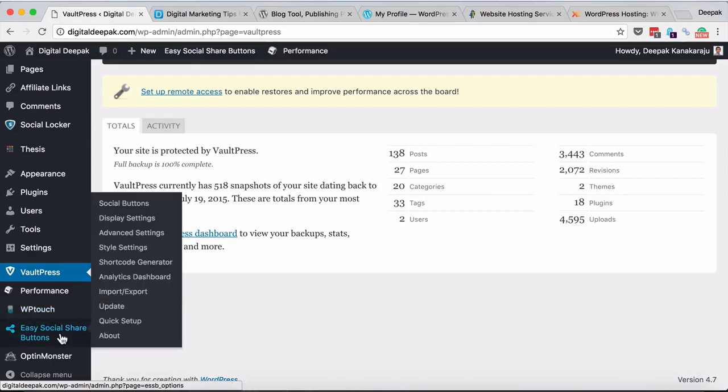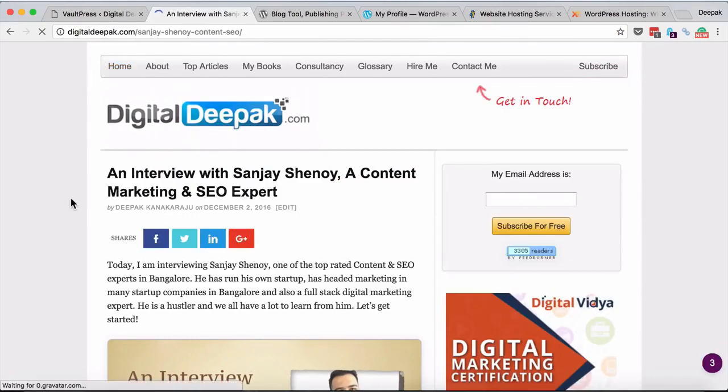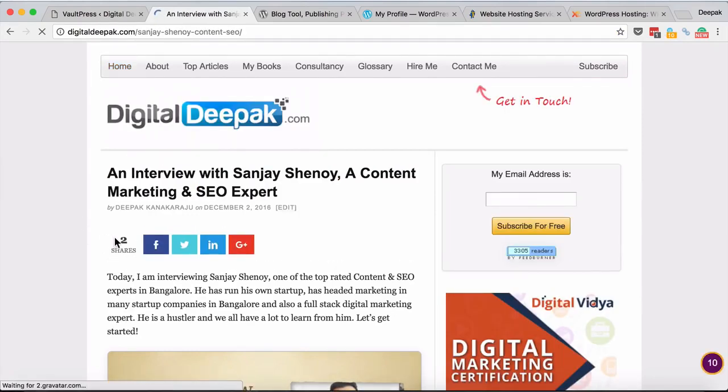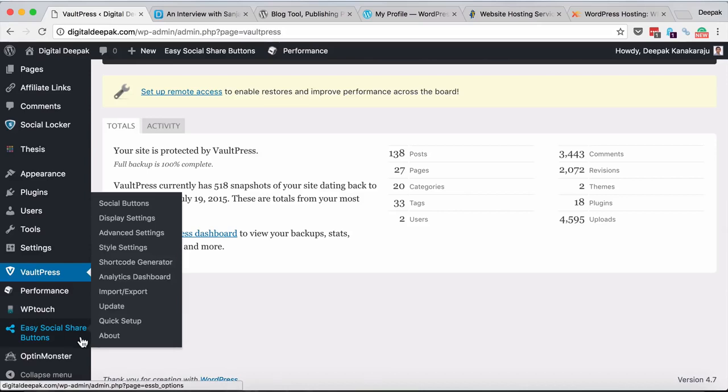Easy Social Share Buttons. So you would have seen social share buttons on all my blog posts. If you open up a blog post, you can see that there is a social share button, right? So these social share buttons are created by the Easy Social Share Buttons plugin.